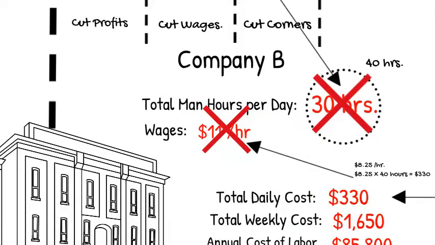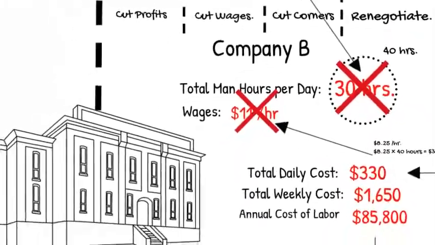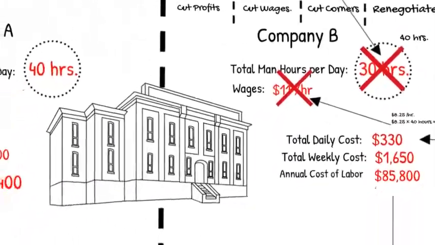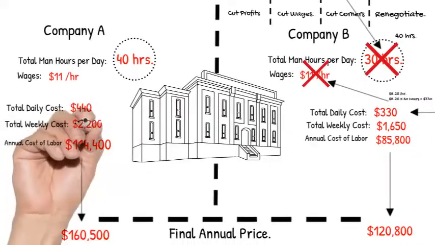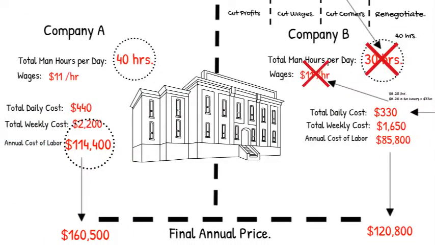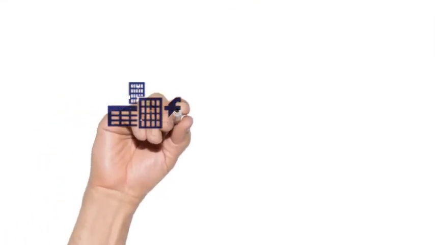The final thing Company B can do is renegotiate the price with you as the facility manager. So when they renegotiate the price, the first thing they're going to do is incorporate the total cost of labor, which would be calculated at the man hours of 40 hours. So the price that you originally turned down by Company A is the exact same price that Company B will come back to you with, begging you to accept.